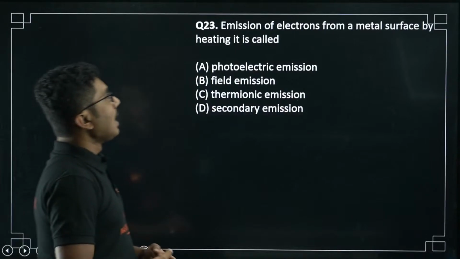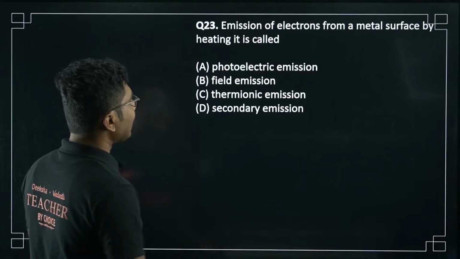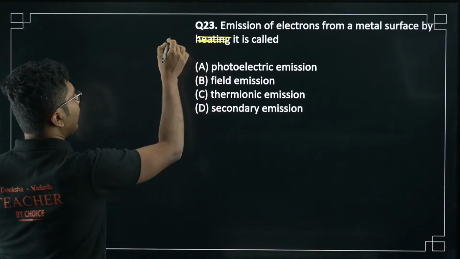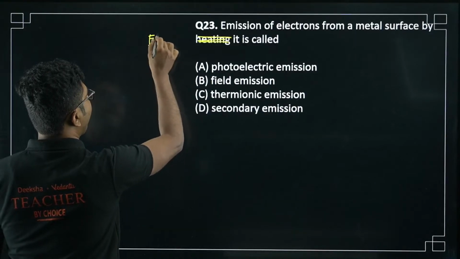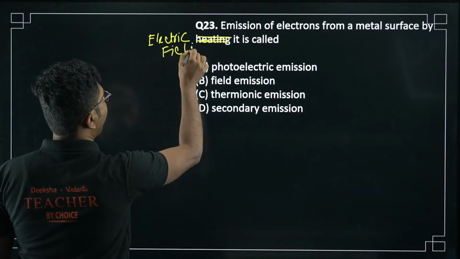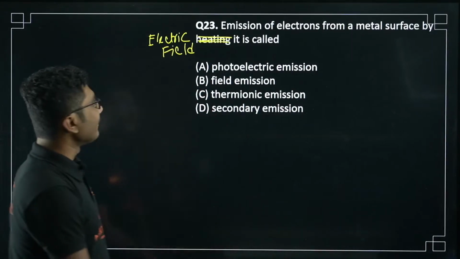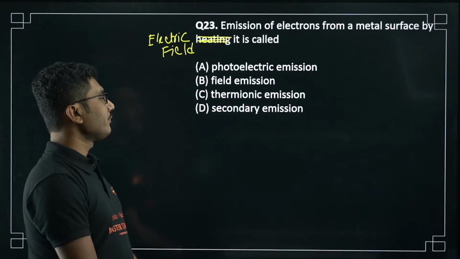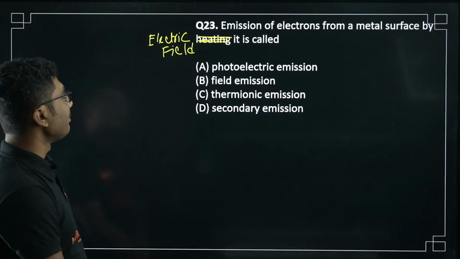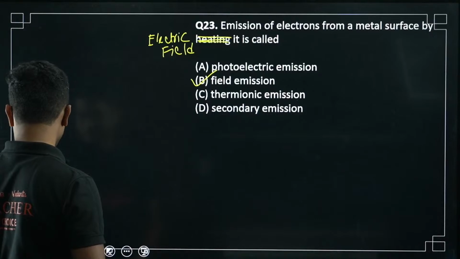Now, emission of electrons from a metal surface by heating. This one already answered, right? Emission of electrons from a metal surface by electric field is called photoelectric emission, field emission, thermionic emission, secondary emission. 23B, yes, field emission. Electric field is called field emission.